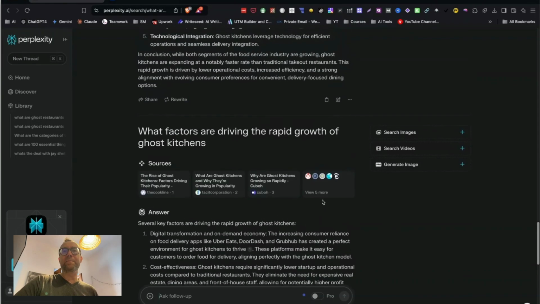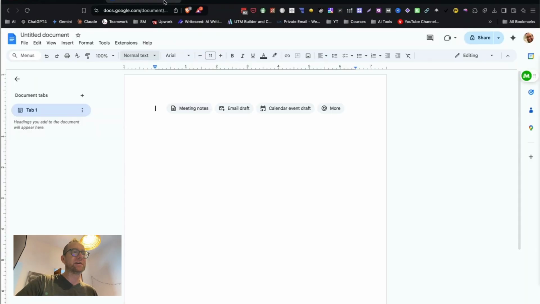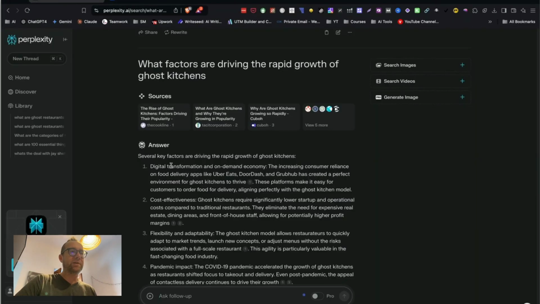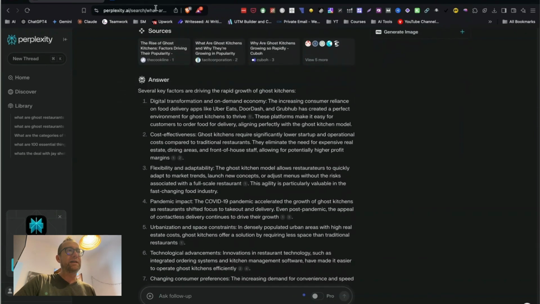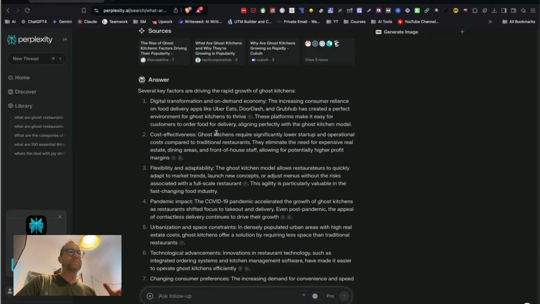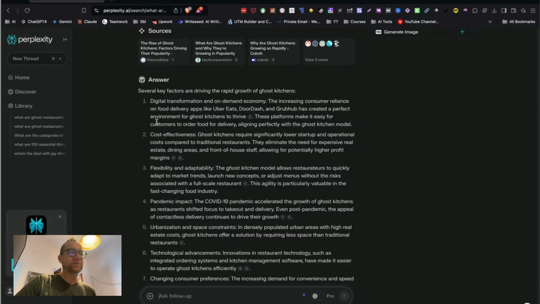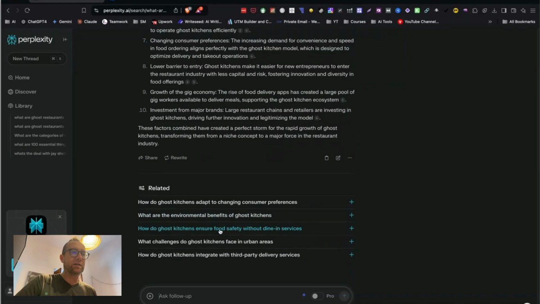So maybe an easy topic to do would be 5 reasons that ghost kitchens are popping up everywhere, something like that. And what I'd do is take that over into Google Docs and start copying and pasting some of this information. And as I'm writing it, I want to have the kind of idea here. First, you want to have what the hook is and what the overall concept is. And so typically what I'll do is write a bit first after doing a bit of research, just write some broad strokes, and then I'll start copying and pasting some of these elements in.